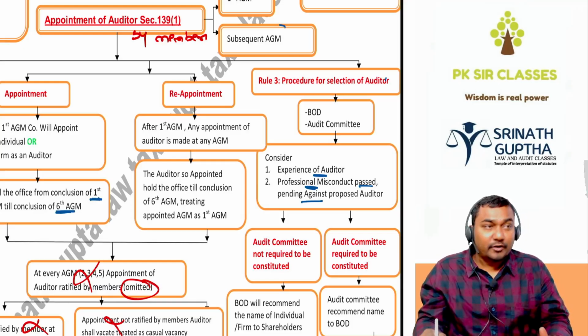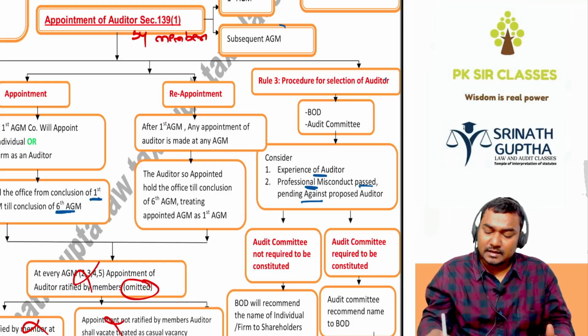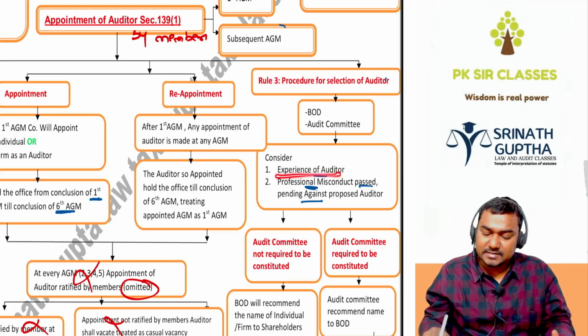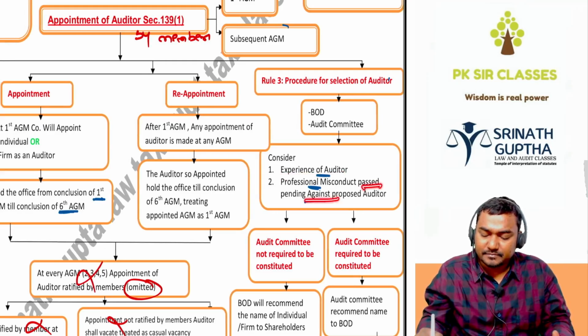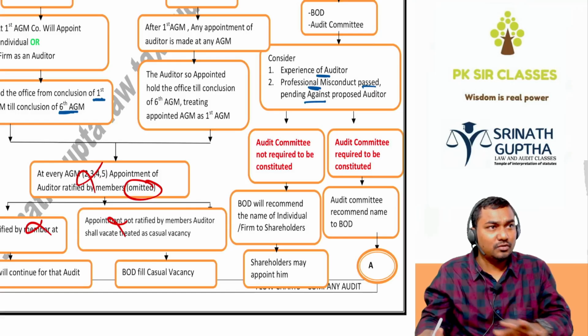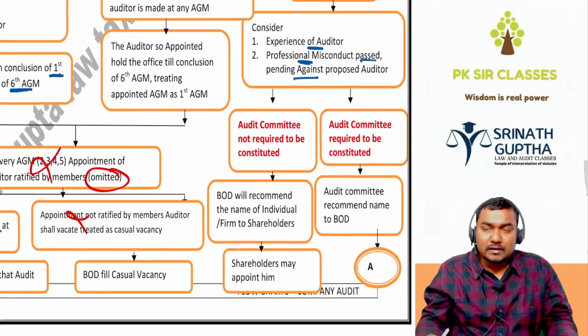So the BOD and audit committee, before recommending a person as an auditor, will see the experience and the professional misconduct, past and pending, against the proposed auditor. If there is no misconduct, then they will recommend.